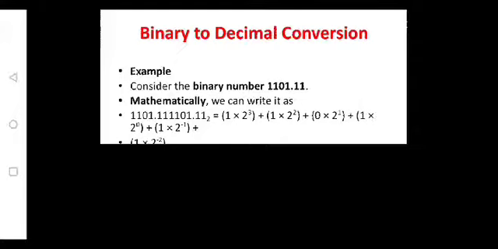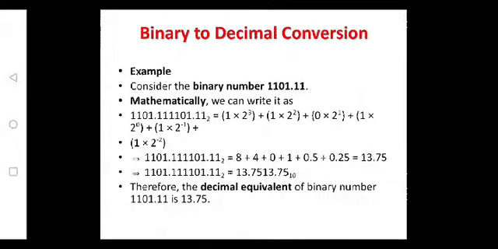So 1 into 2 power 0 plus 0 into 2 power 1 plus 1 into 2 square plus 1 into 2 cube. This is for the integer part. As it is having a fractional part, for the fractional part start with the MSB, and for the integer part start from the LSB.